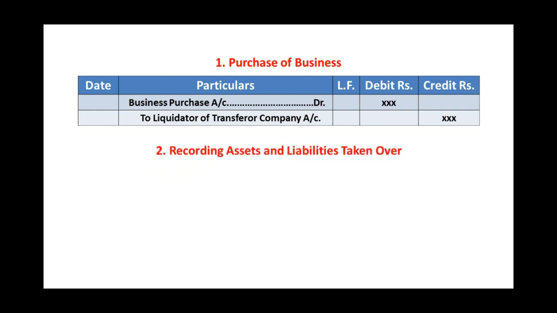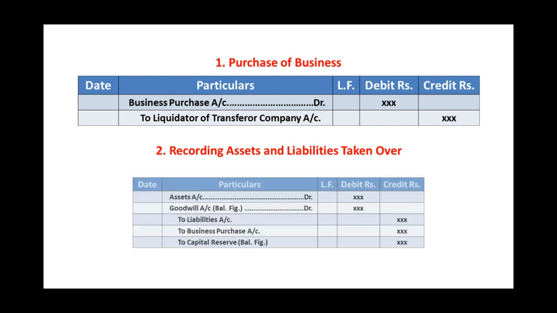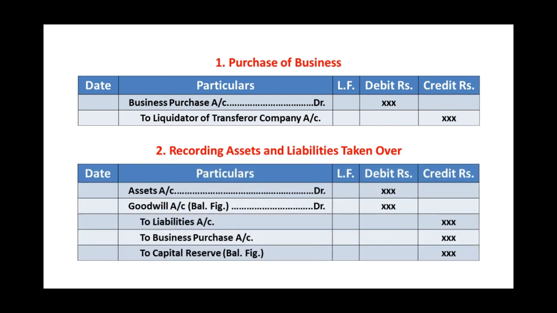The second step is recording assets and liabilities taken over. All assets received, therefore all assets account debit. Liabilities always show credit balance, therefore liabilities account credit to business purchase. Now if there is a lesser debit balance, it should be debited to goodwill account.